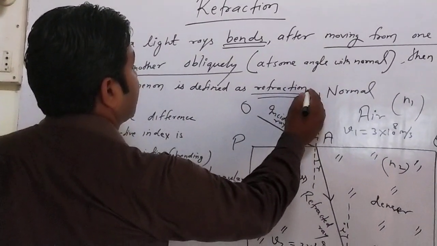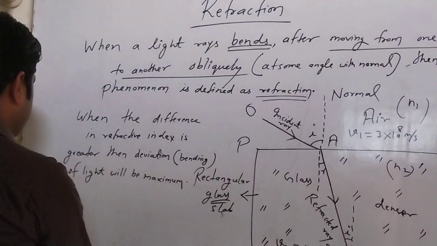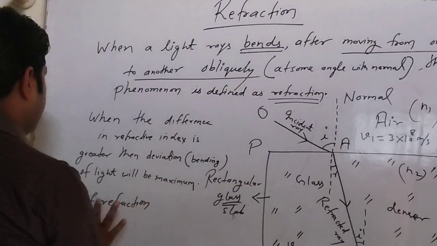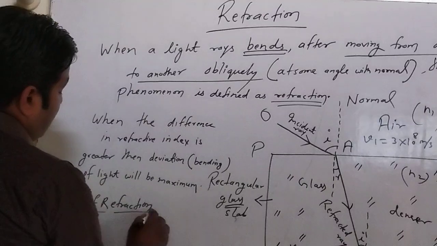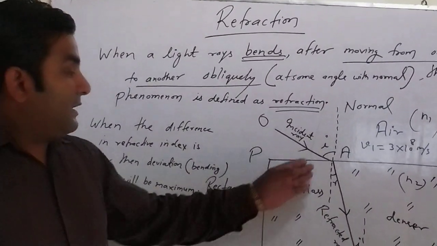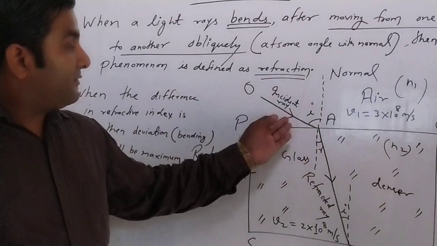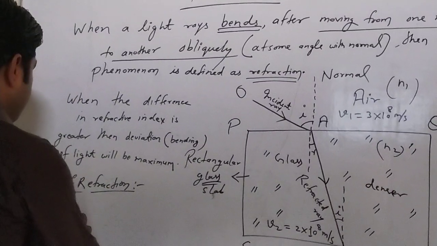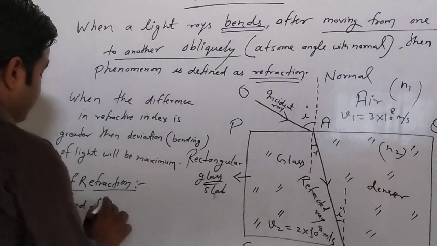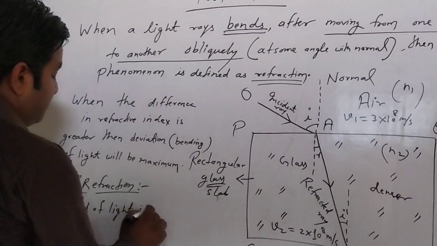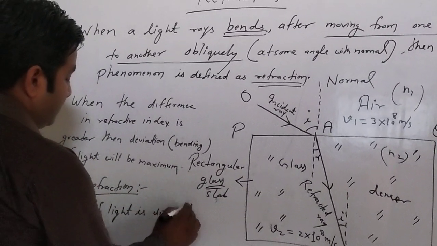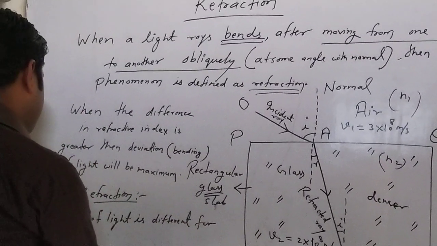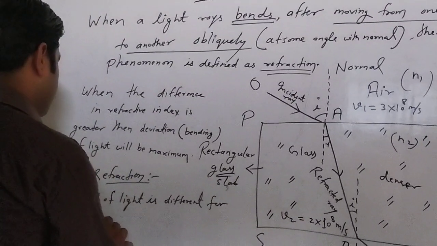And then after refraction, the next one is the cause of refraction. The main cause of refraction is that whenever light travels from one medium to another medium, the speed of light is different for different media.